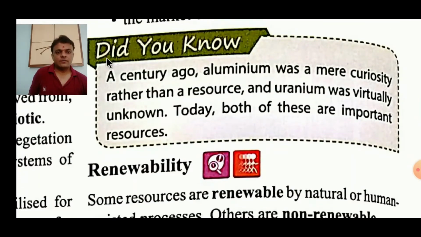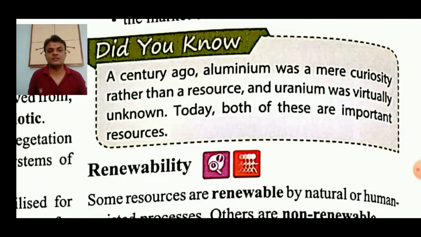Some more information regarding this. A century ago, a hundred years back, aluminium was a mere curiosity rather than a resource, and uranium was virtually unknown. Today both of these are important resources. Aluminium was just a curiosity; people were willing to know what aluminium is and how it works.